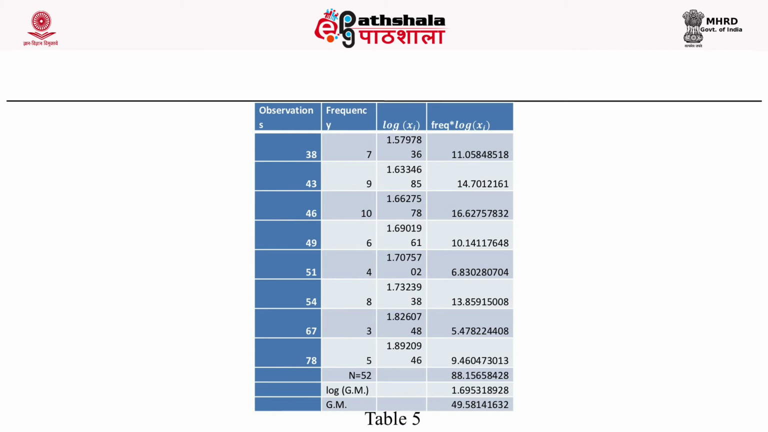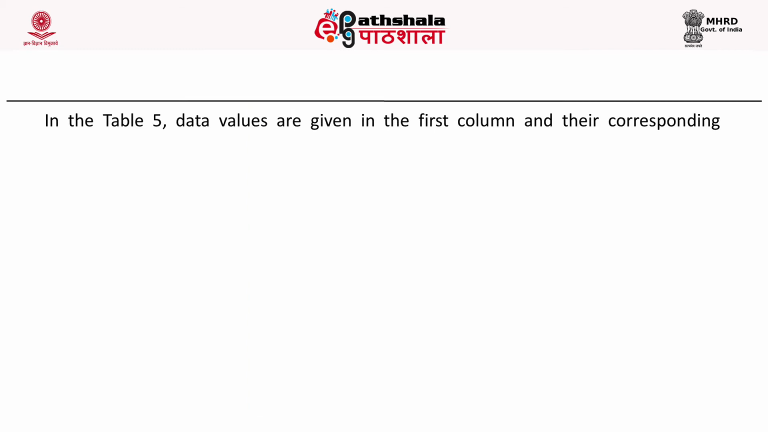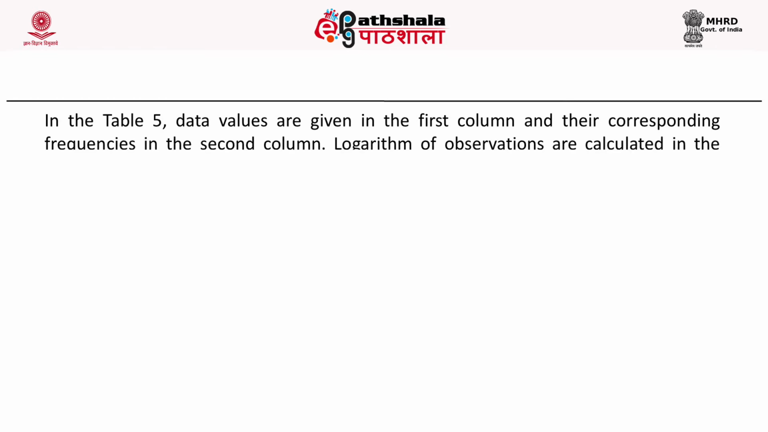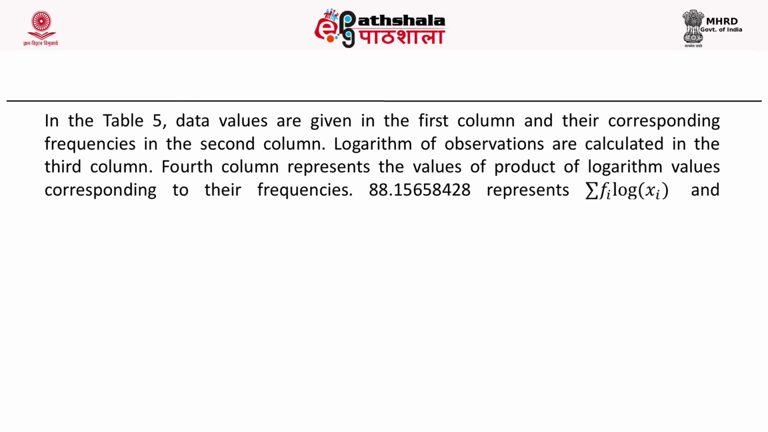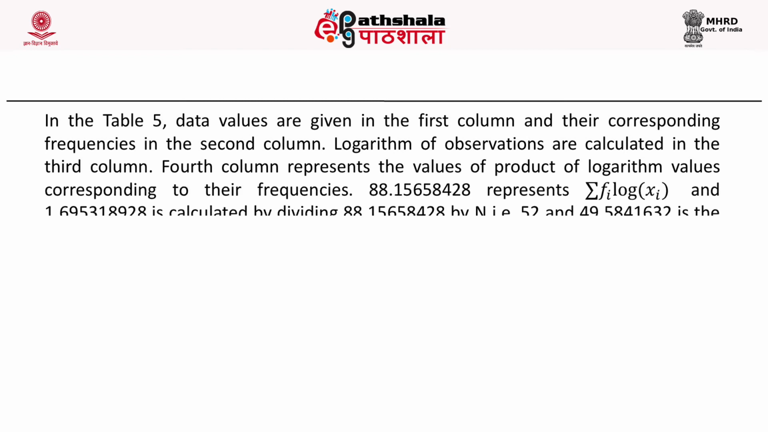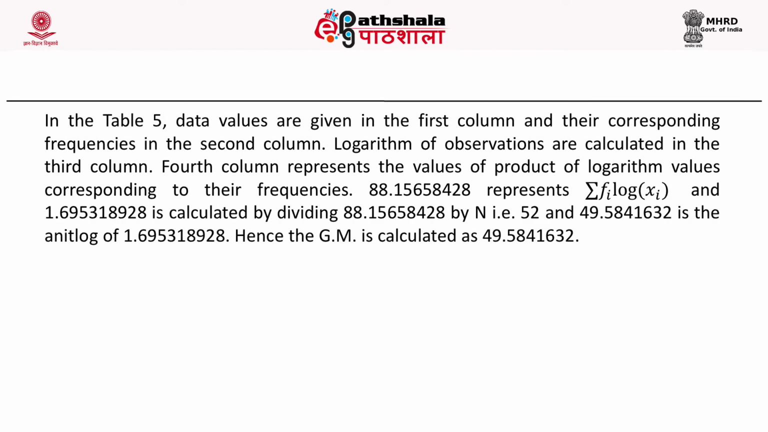So in table 5, data values are given in the first column and the corresponding frequency in the second column. Logarithmic values of observations are calculated in the third column, that we already discussed. The fourth column represents the product of logarithmic values and frequencies, which is coming out to be 88.1565. That represents the sum of frequencies with their logs, and